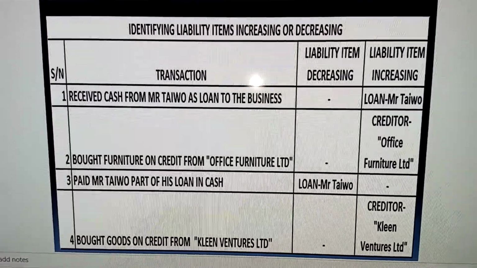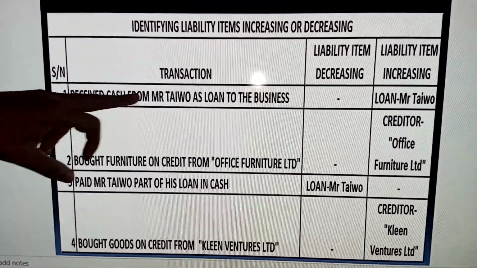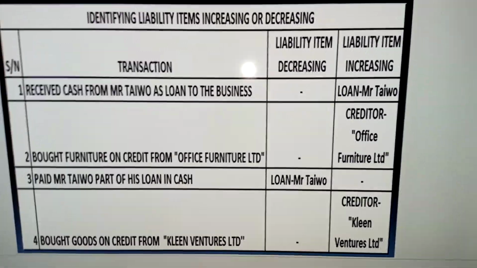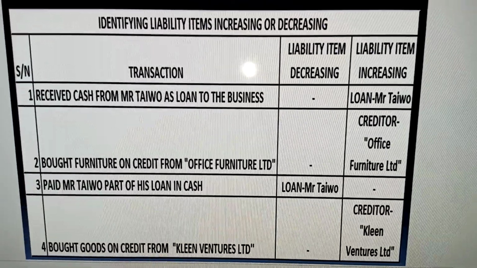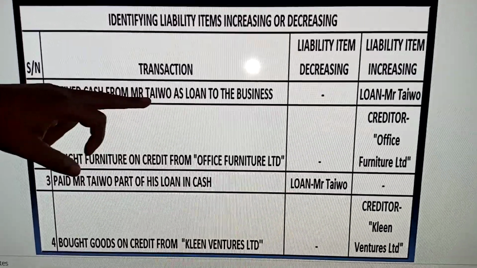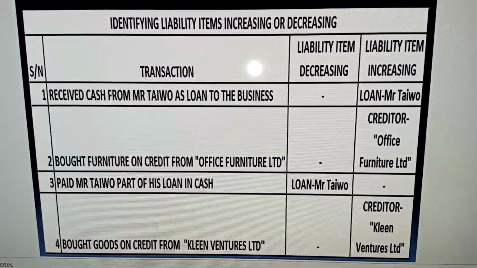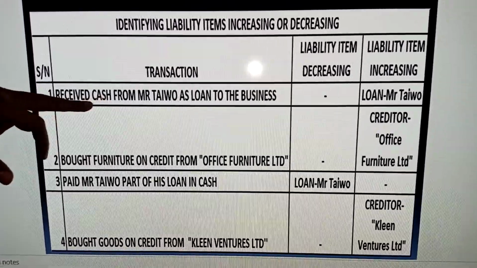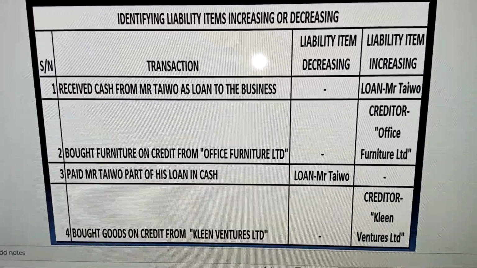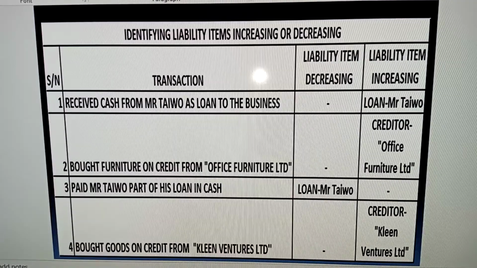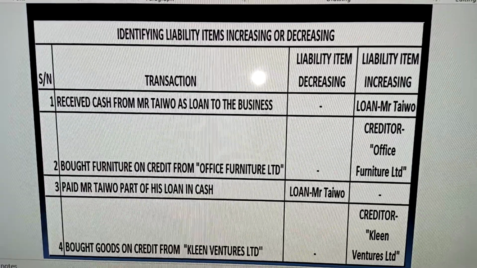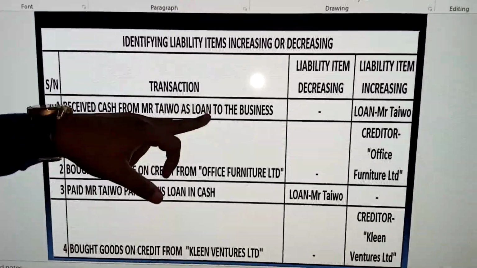So the first one I said, received cash from Mr. Taiwo as loan to the business. Remember, if you receive loan from someone, it means you are owing the person. So in this transaction, we can identify Mr. Taiwo, who is more like the loan, and that's the liability item there. Cash is also an item here, but cash is not a liability, cash is an asset. I've already explained in our previous class, that's double entry for assets, how to treat assets when they increase or decrease. So here we are paying attention on the liability items.